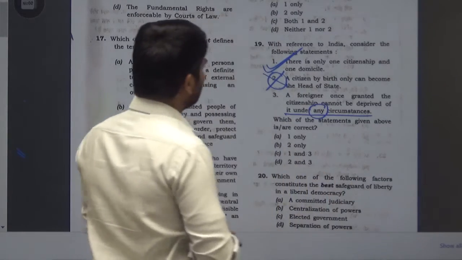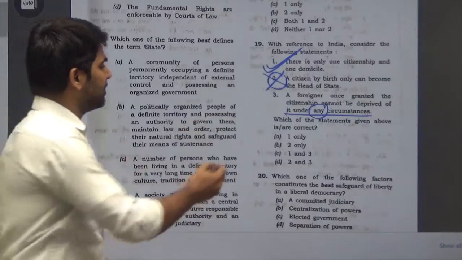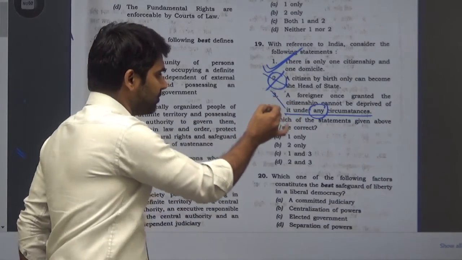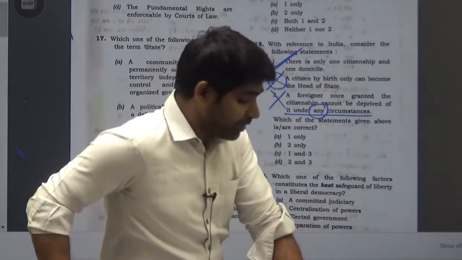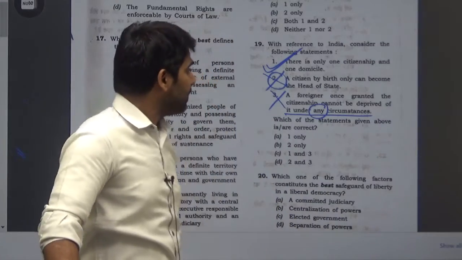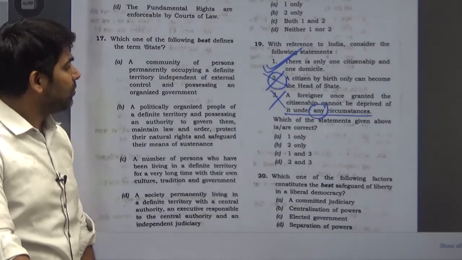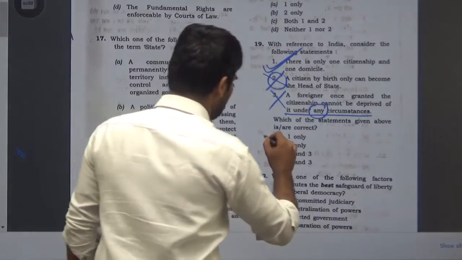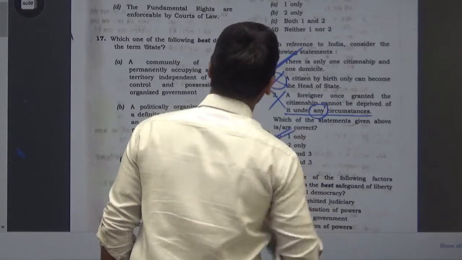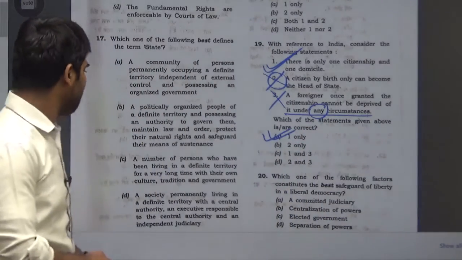So this is the case. Here you can see that statement 3 is also not correct. So for question number 19, we found that 1 is correct, 2 is incorrect, and 3 is incorrect. So option A, 1 only, is correct.